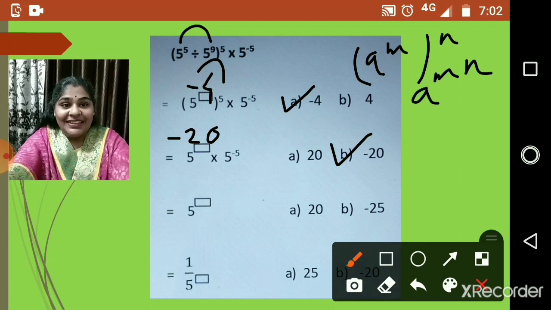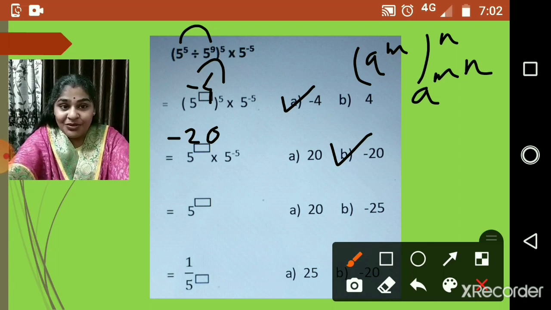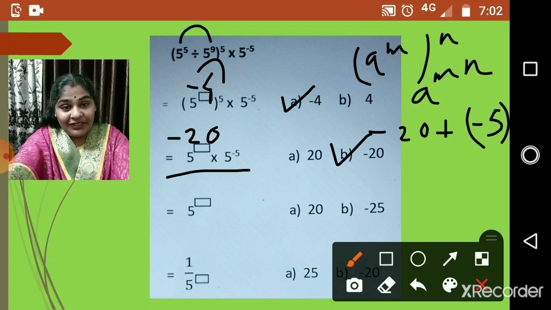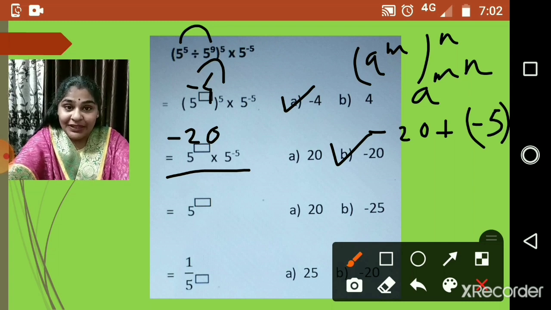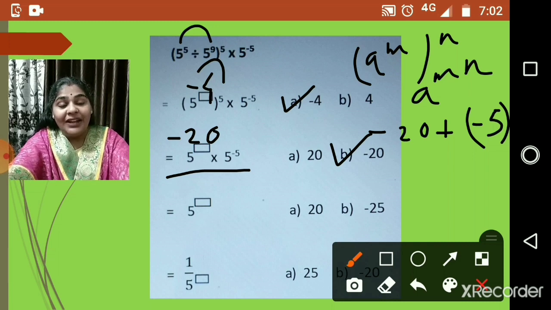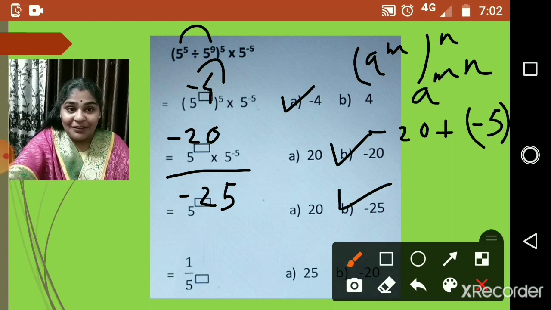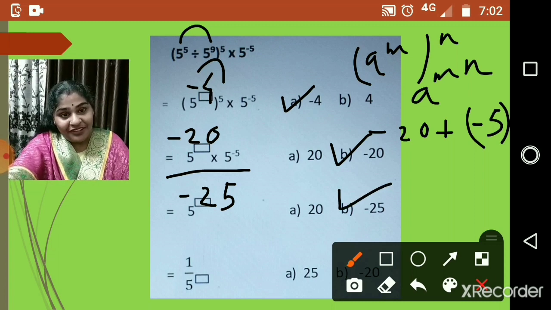Now a raised to m into a raised to n is equal to a raised to m plus n. So it is -20 plus -5, right? Negative we will add, but the answer will be negative. So 20 plus 5 will be 25, but -25. So we will select the correct option in the third step, that is -25.